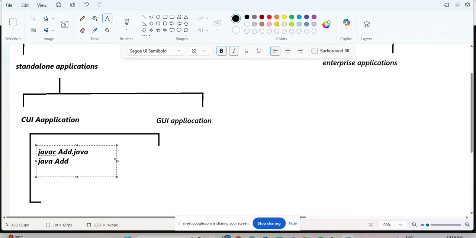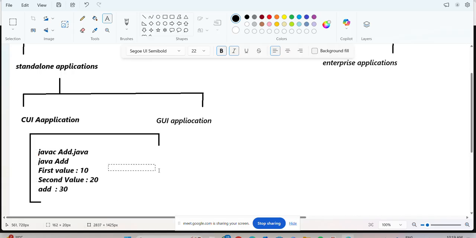Next, after executing, what will we get here? First value. Here the user wants to enter the first value. The user enters the first value as 10. Next, second value. I am taking the second value as 20. Next, I want to add. Addition is equal to, and here we get the output. The output is 30. Like that we get the output.